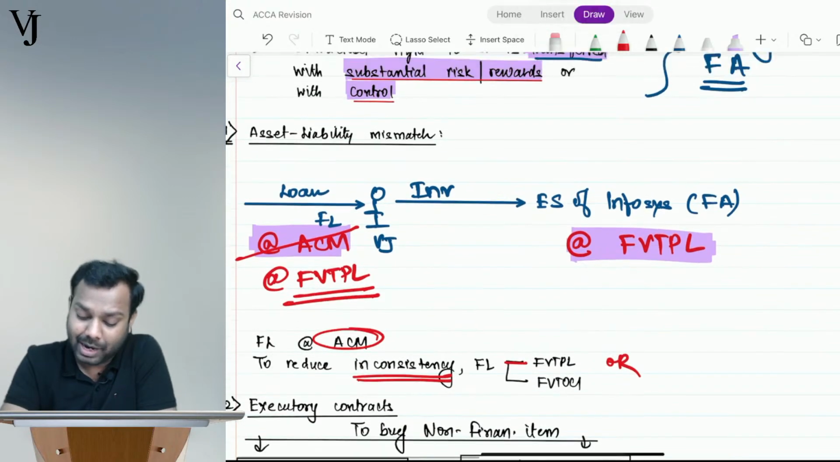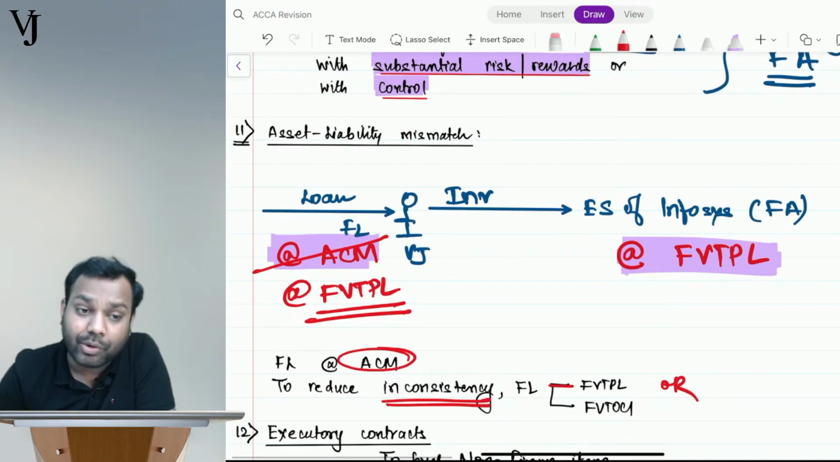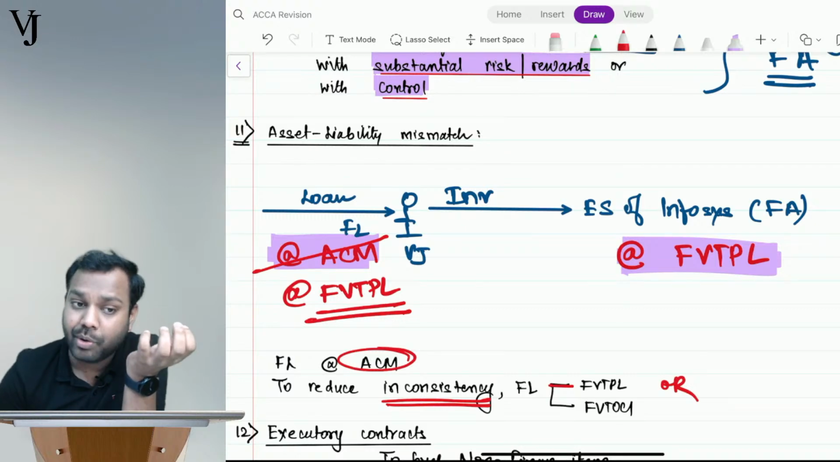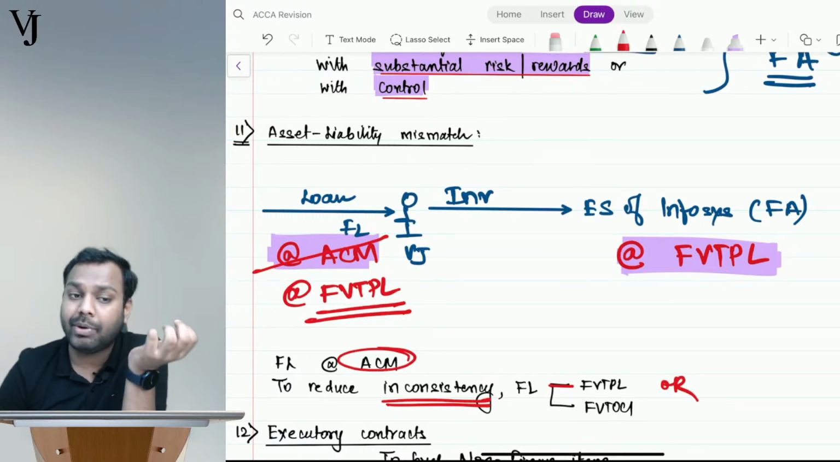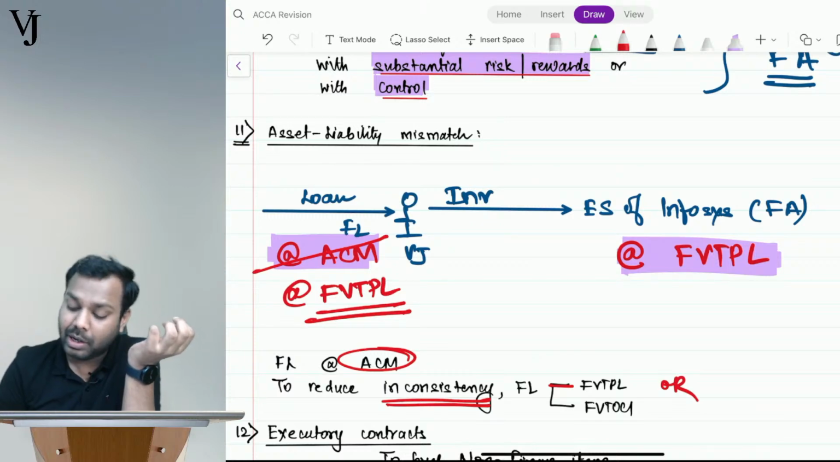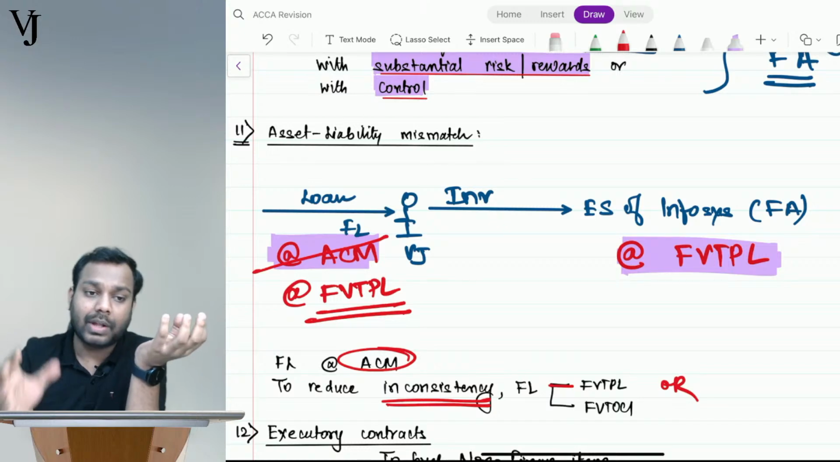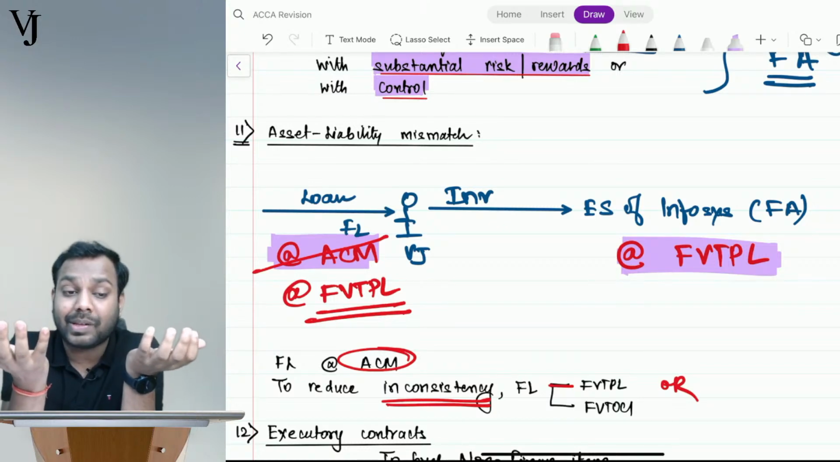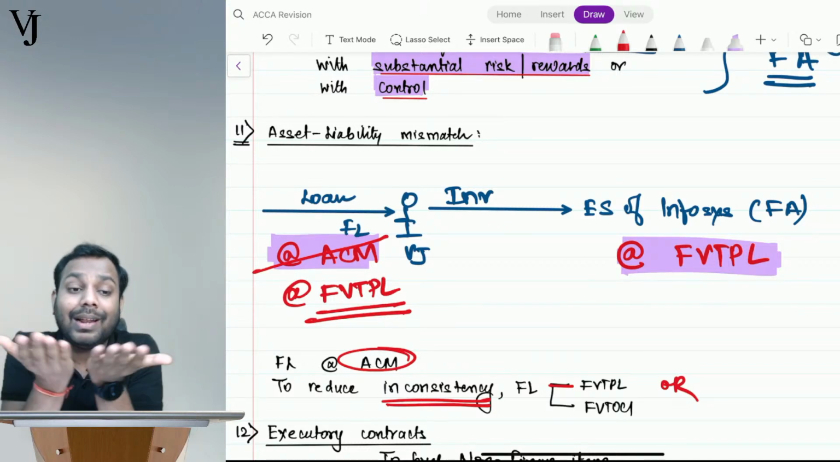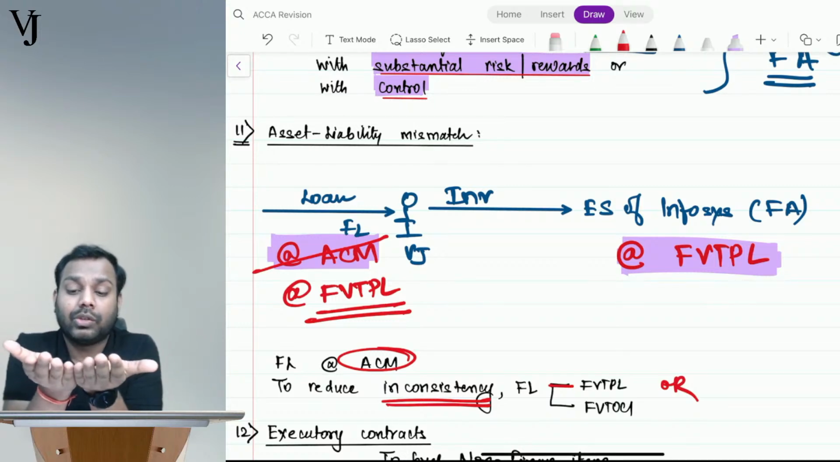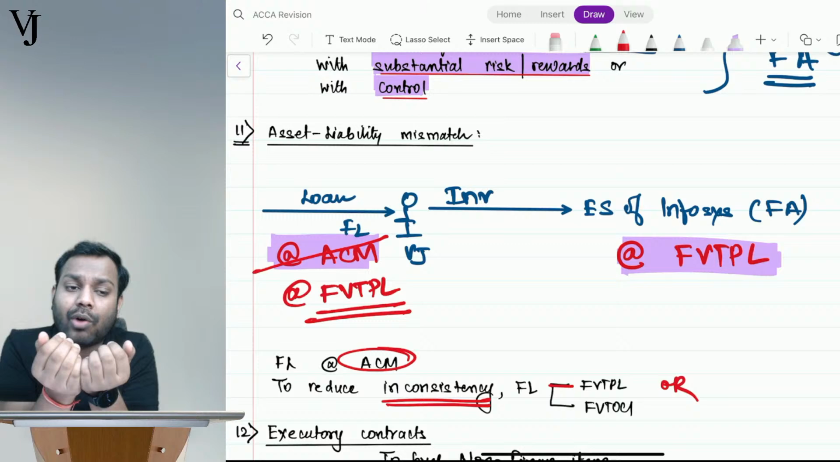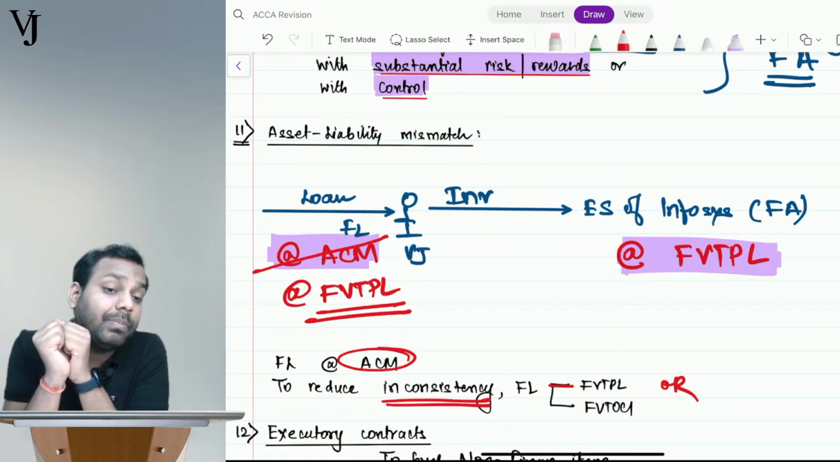But understand, this loan I am utilizing to invest in these equity shares. So the asset and liability are used for the same purposes now. They are closely related now. So the standard says that you cannot. This is an accounting mismatch.